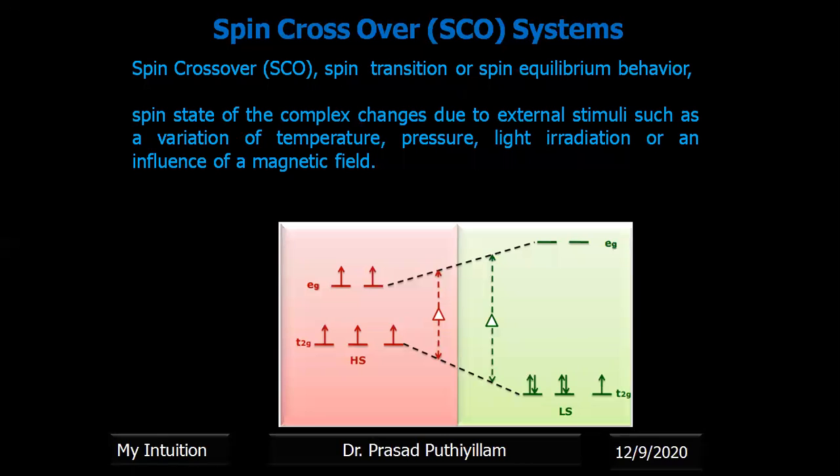Spin crossover, or spin transition, or spin equilibrium behavior, is a phenomenon that occurs in some metal complexes. The spin state of the complex, high spin to low spin, changes due to an external stimulus such as variation of temperature, pressure, light radiation, or the influence of a magnetic field. So spin crossover refers to the transition between high spin and low spin states, as mentioned here, where the spin changes from high spin to low spin or low spin to high spin.